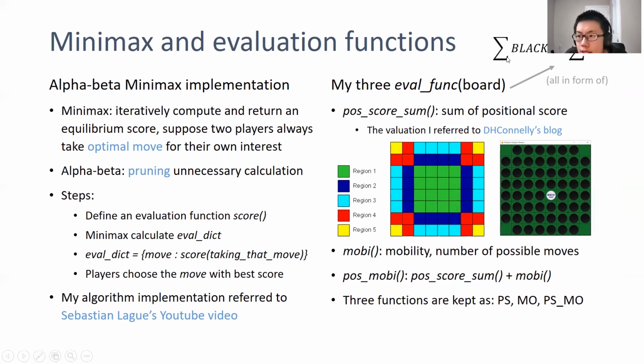Also, all these 3 functions are defined as the sum of black scores minus the sum of white scores, because in minimax there is the maximizing player, which is black, and the minimizing player, which is white. So black is always the positive one and white is always the negative one. We use a single score evaluation for black and white.